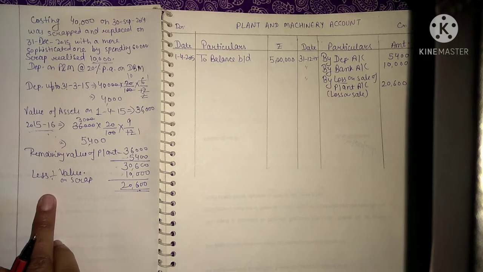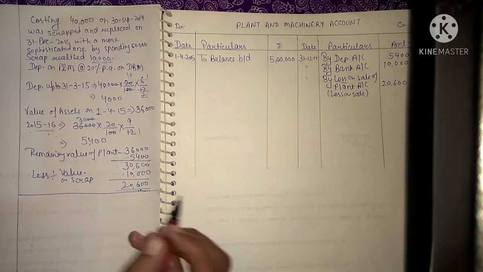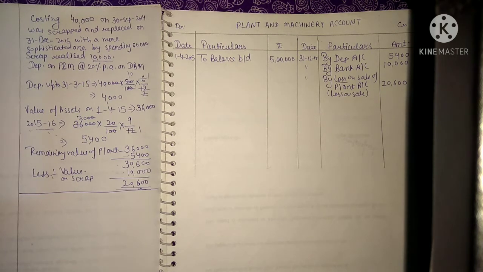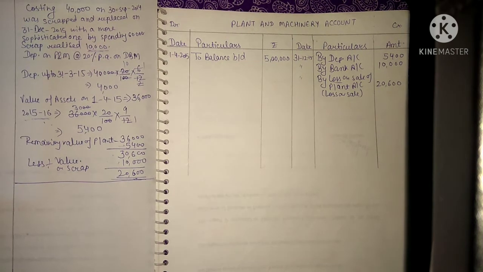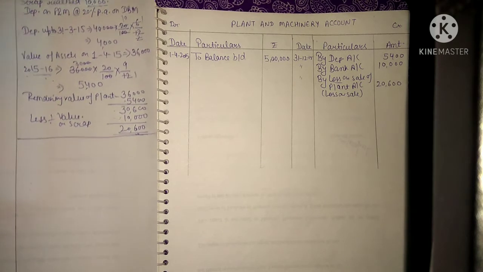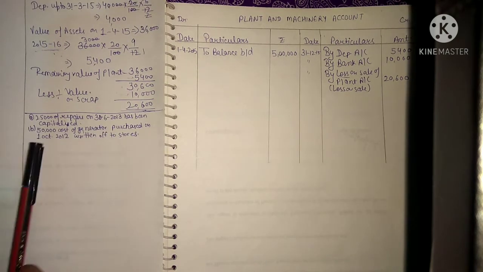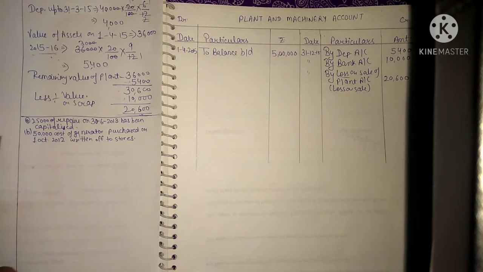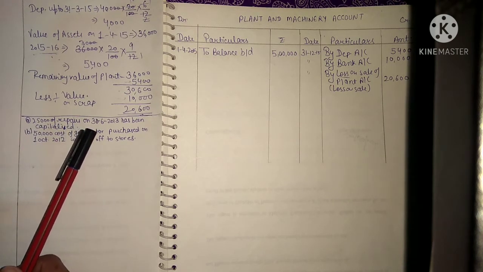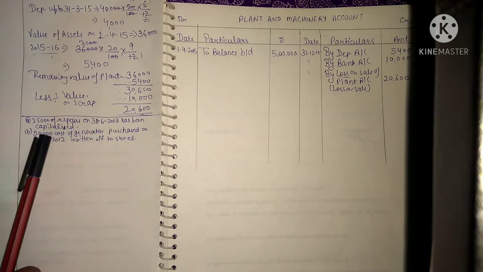Now we will consider our entries which were wrongly entered, or we will do the rectification of errors committed in the earlier year. Now I'm going to scroll this page so that we can get the space to solve this or rectify the errors. Now see this transaction. This is related to 25,000 of repairs on 30 June 2013 has been capitalized.